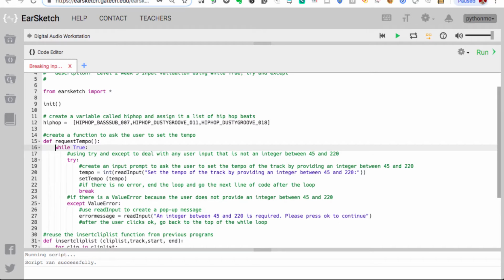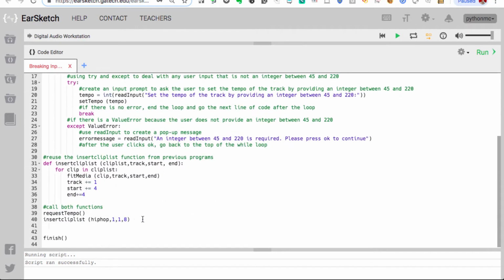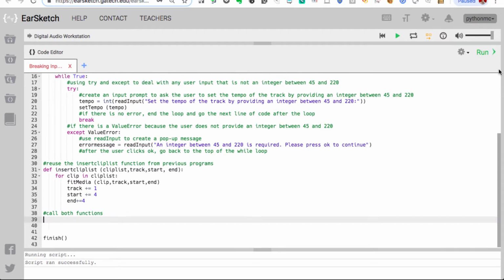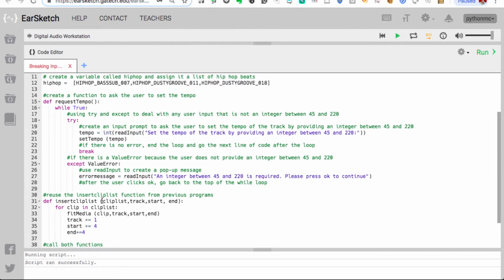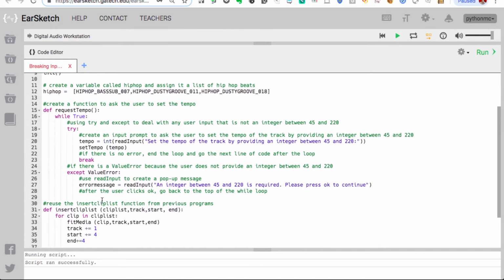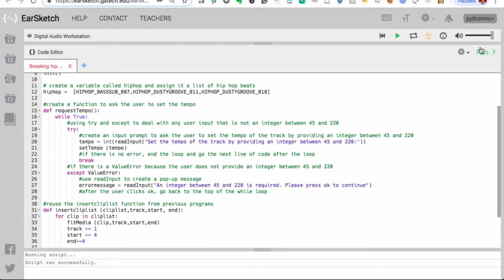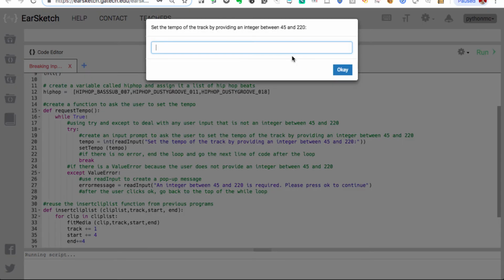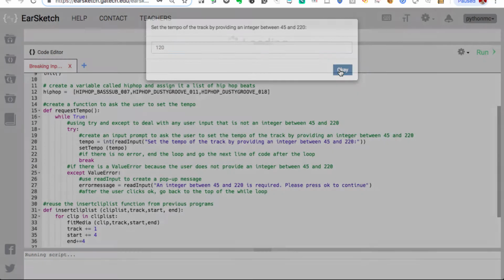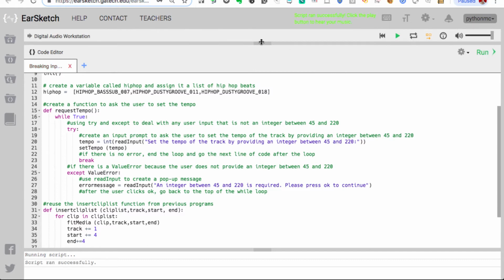What if we just forget to call our function completely? Then, technically, it will actually run, but nothing will actually happen. Okay, so let's take that back. Let's take out the comments. We'll run it again, and now it'll work perfectly fine. We'll choose a number between 45 and 220, in this case, 120. So that works. Great. We've got functioning code. Everything's working again.